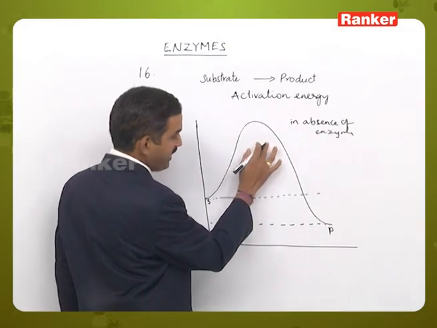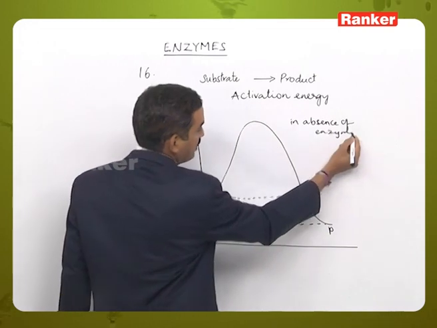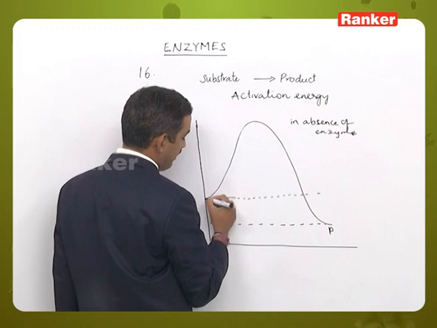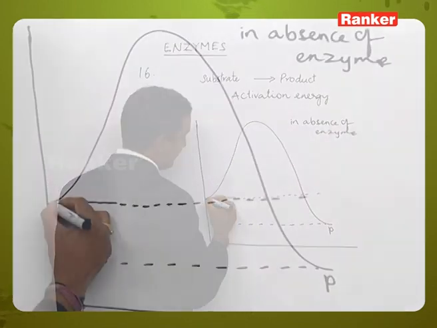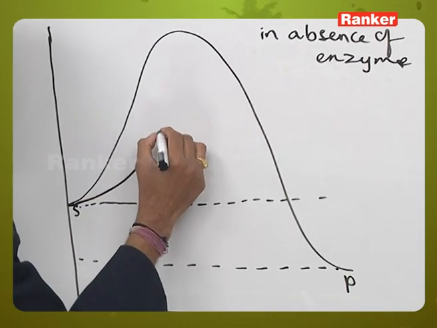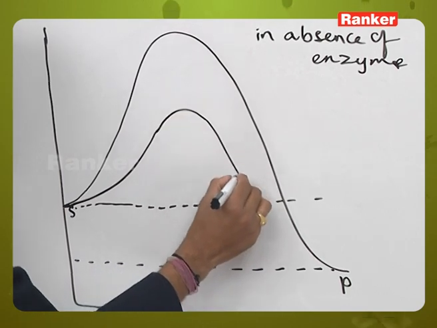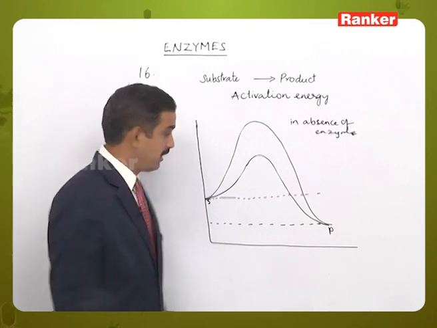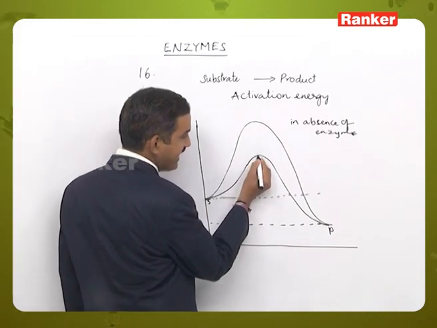That is in the absence of the enzyme molecule. The same substrate takes part in the reaction in the presence of the enzyme molecule, giving the same type of product with the same amount of energy. But here the energy barrier has been decreased.